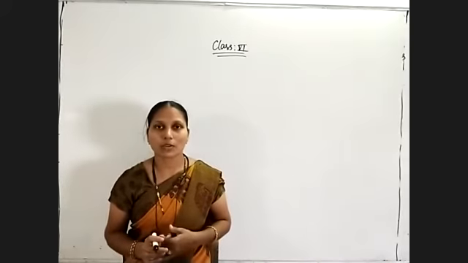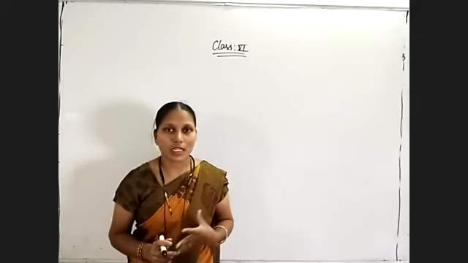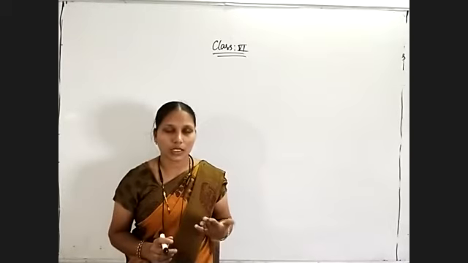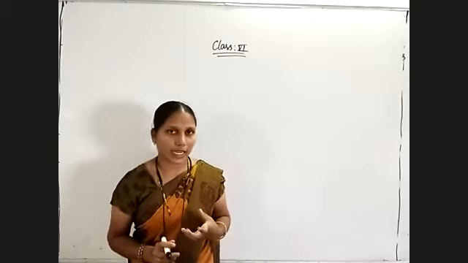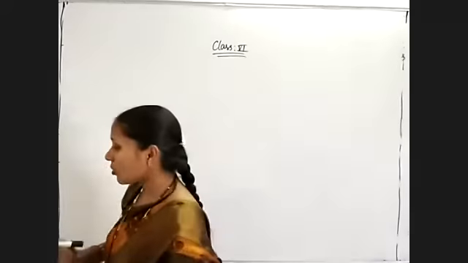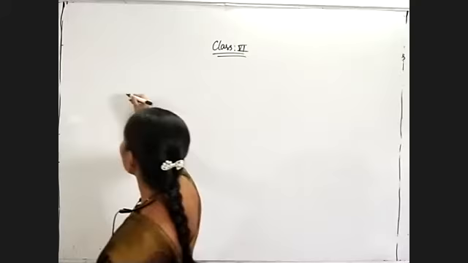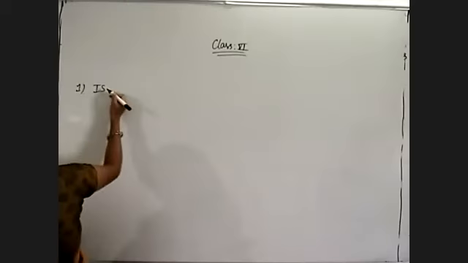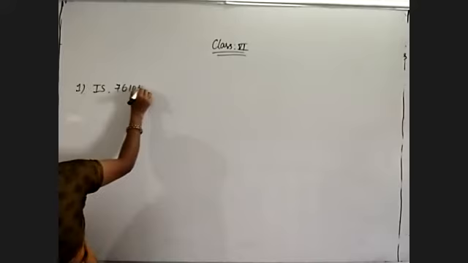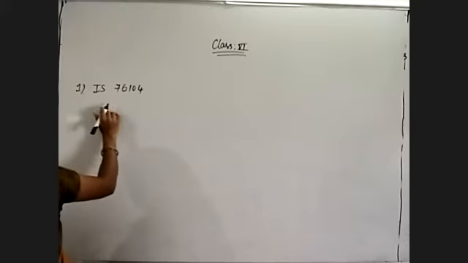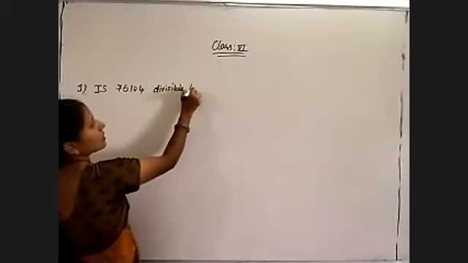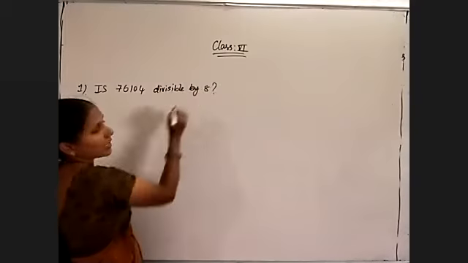So, yesterday, we tried some problems on the divisibility rule of 4 also. Today we'll continue with the divisibility rule of 8. By taking examples, I'll explain. My question is: is 76,104 divisible by 8?